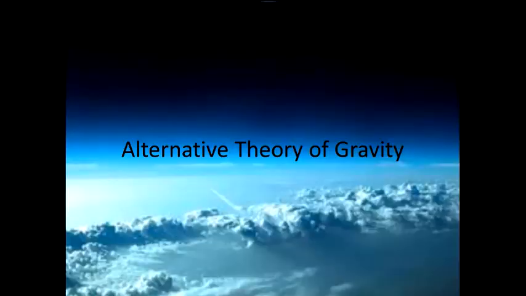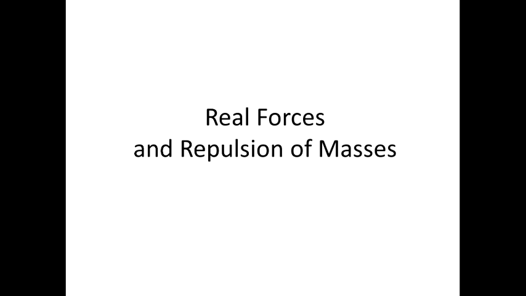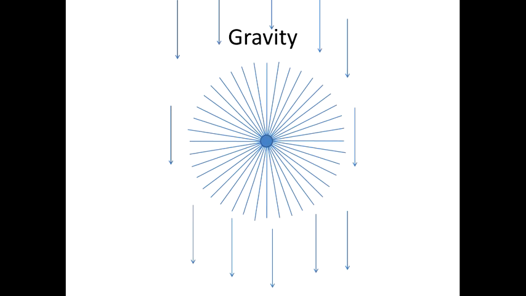Now we have come to the part where we'll talk about implications of the new theory, about repulsion of masses and critical density of mass. But first let's talk about real and fictitious forces. We agreed that gravity is a fictitious force, but what does it mean in terms of the new theory? The particle of matter moves in free fall with acceleration just because it is moving together with accelerating space, but not because any external force makes it accelerate.